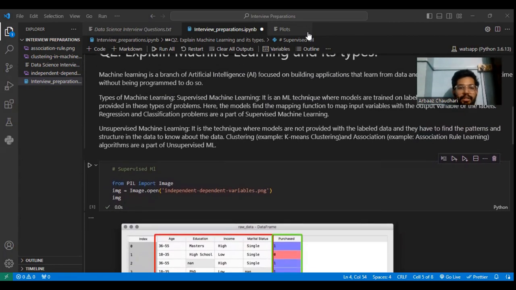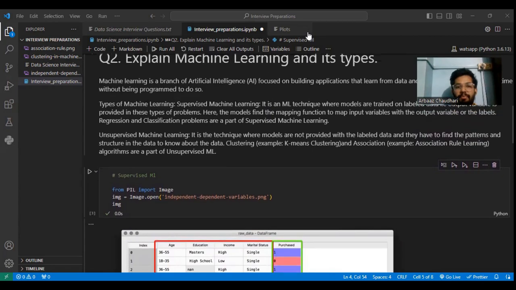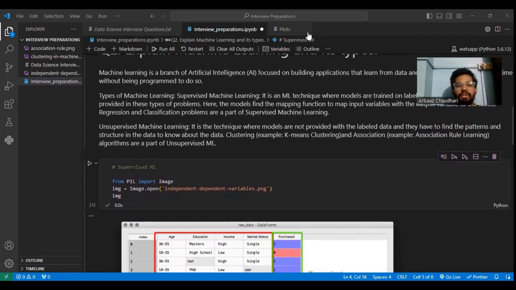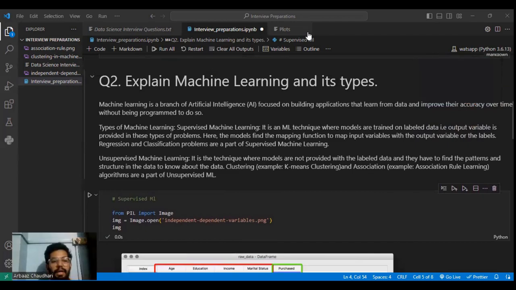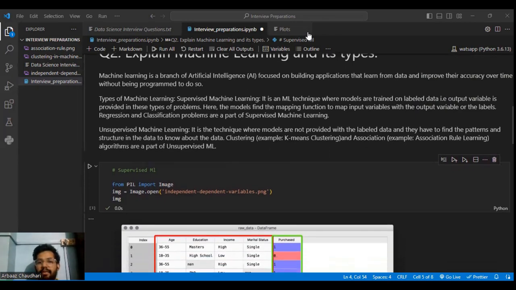So it is very easy to understand for you guys. Now we will see the other type, which is unsupervised machine learning. Unsupervised machine learning is totally the opposite of supervised learning. In supervised learning, we saw that labeled data was given, but here labeled data is not there.